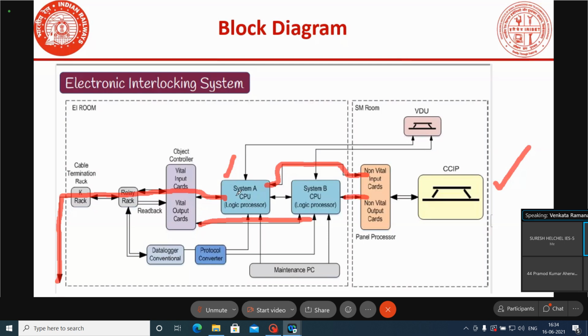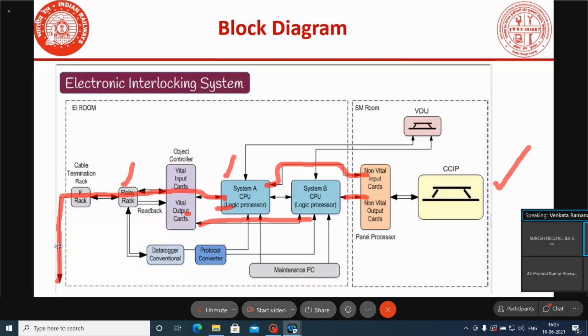Now, because A is online, this will process the thing, and after processing, if conditions are all okay, this will give the control signal to the output cards. Suppose conditions are okay, then the CPU will transmit the control signal to the output card. The output card may control the output relays. If the output relays are controlled according to the output relay conditions, the field gears will be operated.